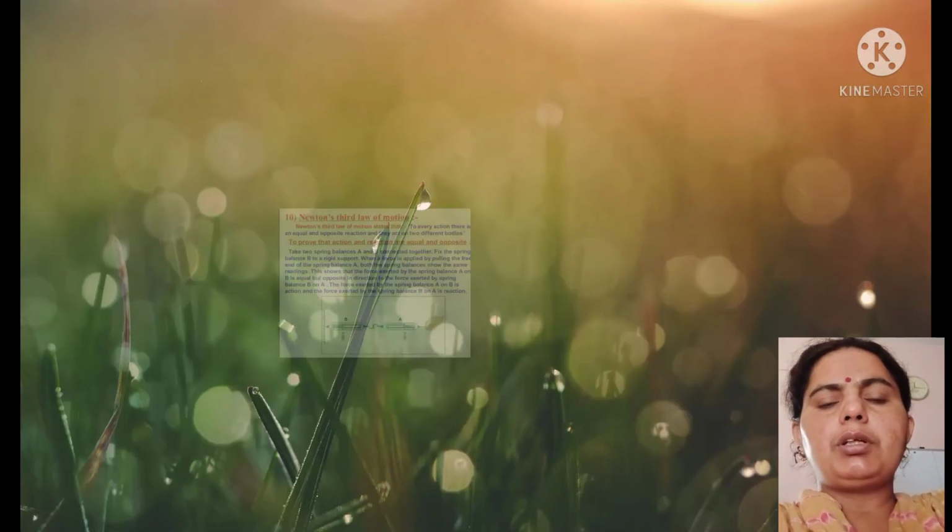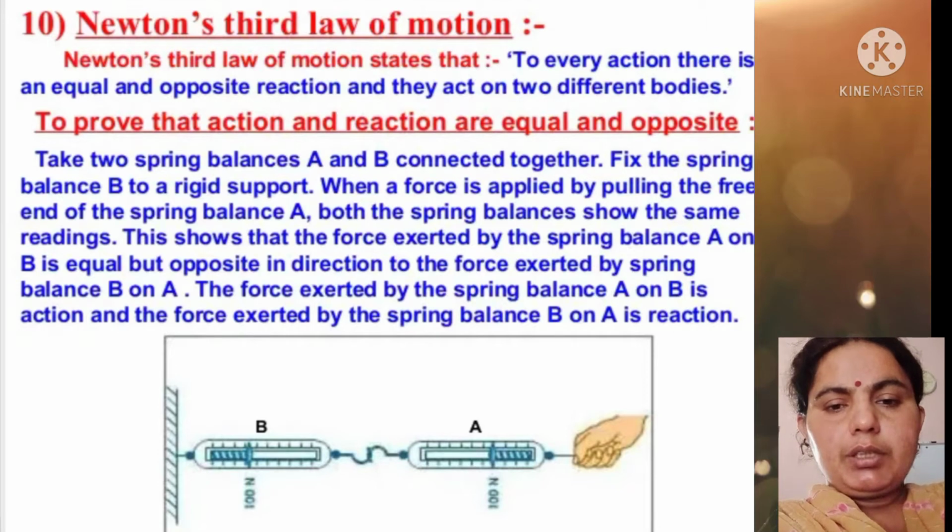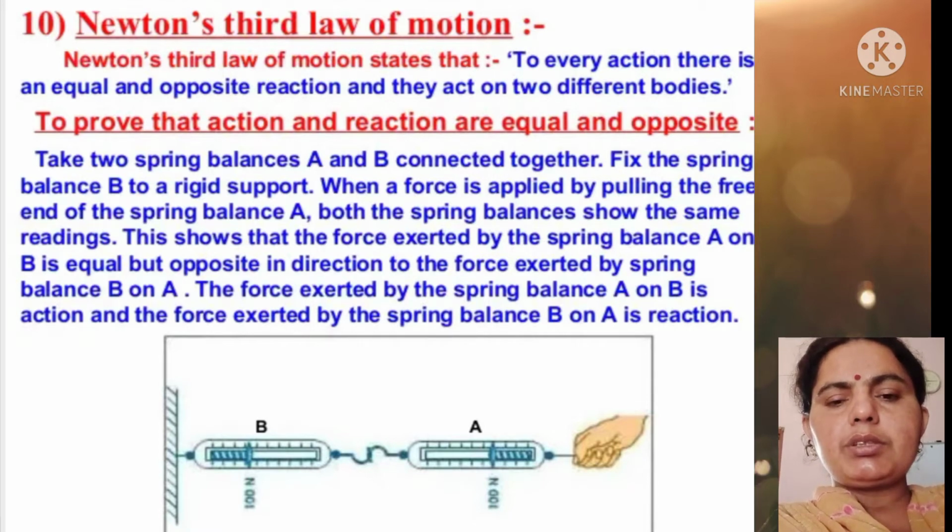Now when we talk about the third law of motion, it states that to every action there is an equal and opposite reaction. They act on two different bodies. So in this law we can state that there is an equal and opposite reaction.